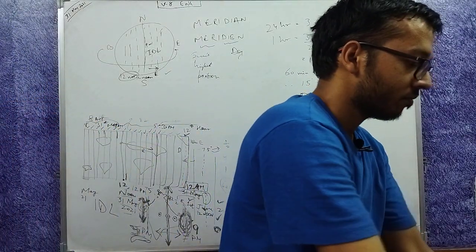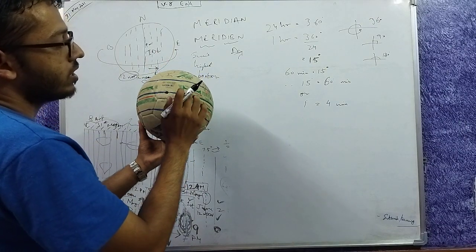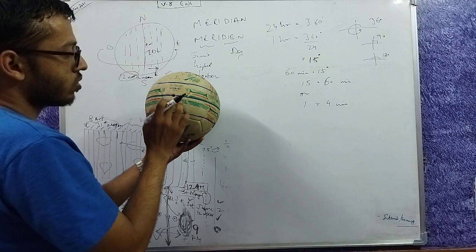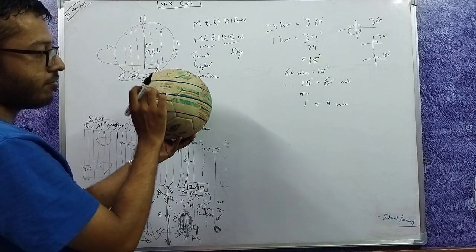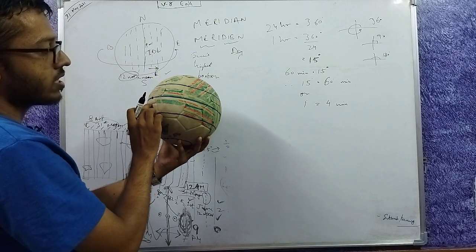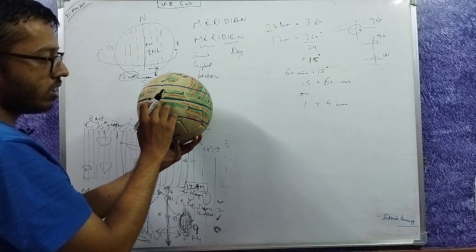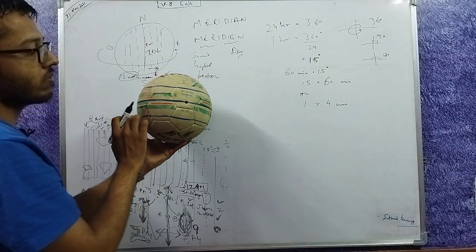How? Here is the prime meridian. These places are west to east, this way. So these places will come under the sun later. And if the prime meridian is right now here, the sun must have been overhead here earlier, and now the prime meridian has come overhead. Later these places will come.